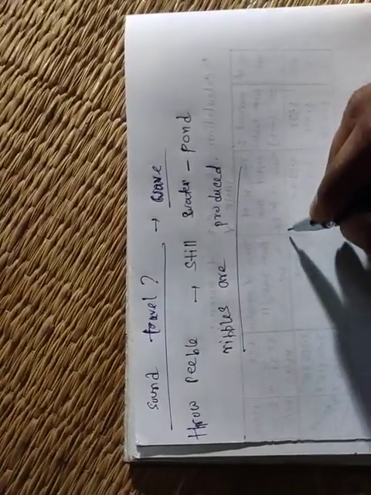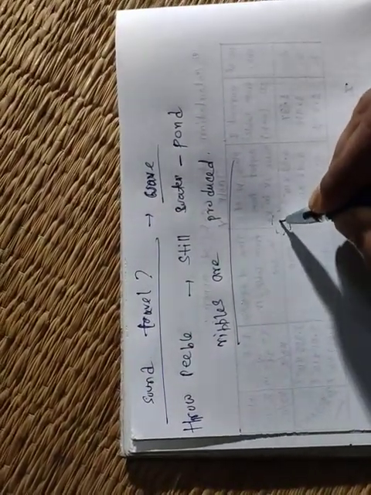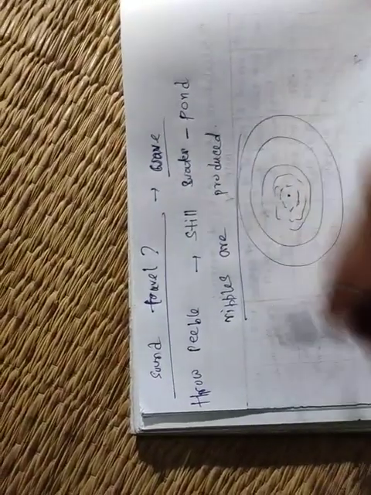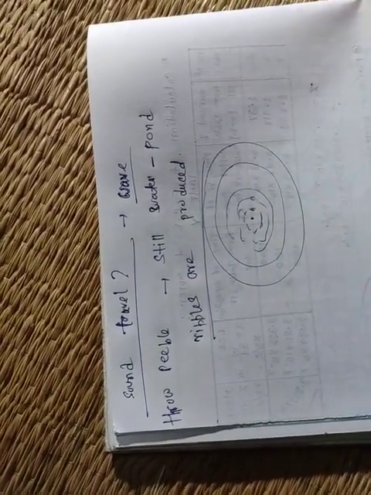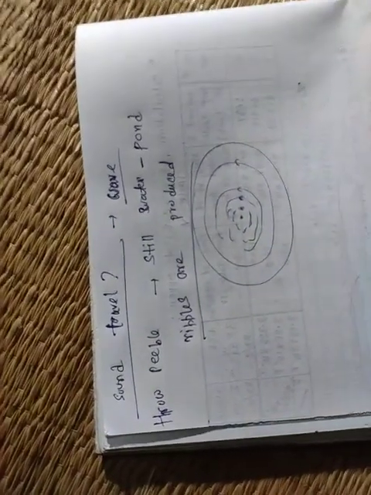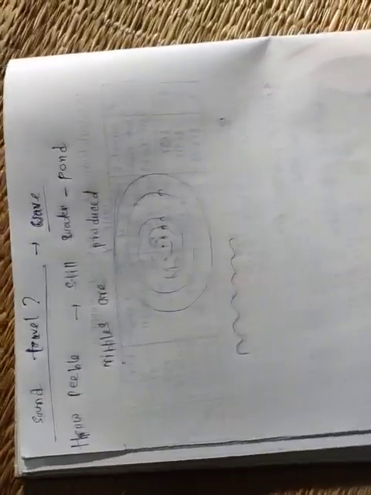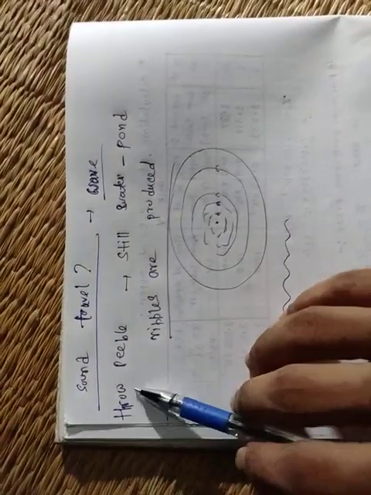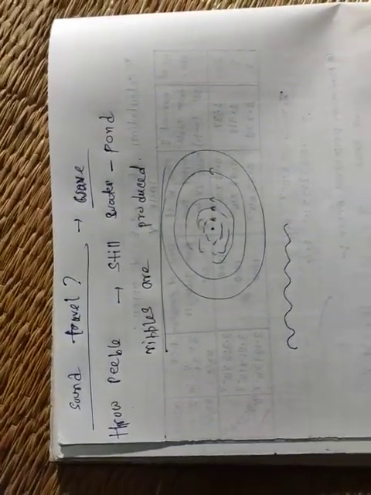If you look at the pond, the ripples are produced in all directions. Suppose you throw the pebble at this point, then the ripples are produced like this, with small troughs and crests. So this is the wave. When we throw a pebble in the still water of the pond, ripples are produced. This is the form of a wave.